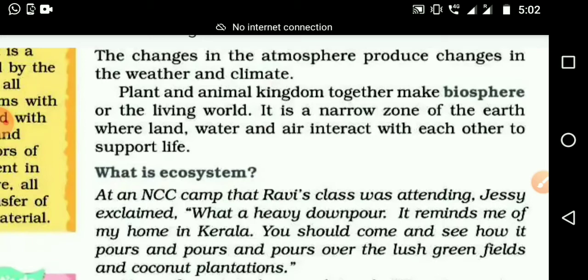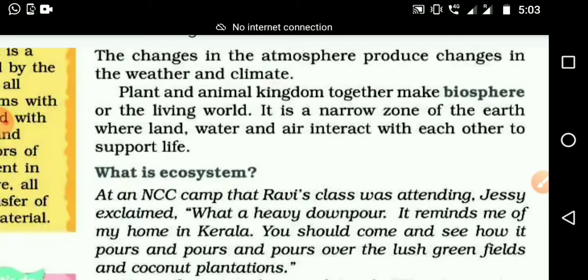For example, in desert, lithosphere is there, but hydrosphere is missing, so we can't live. In ocean, lithosphere is deep down, hydrosphere is more, and atmosphere is okay. There also we can't live.